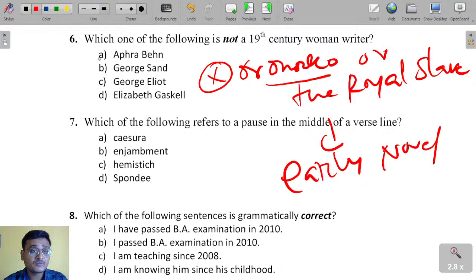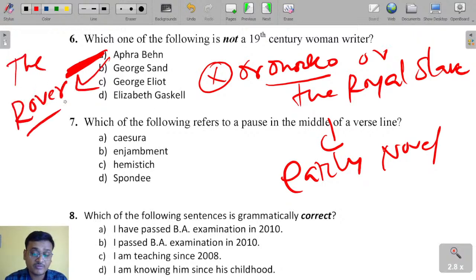Aphra Behn was the first English woman writer to earn her livelihood by writing. So Oroonoko, or the Royal Slave, is an important work by Aphra Behn. It is considered the earliest novel. Another important work is the play The Rover. Aphra Behn wrote the play called The Rover.